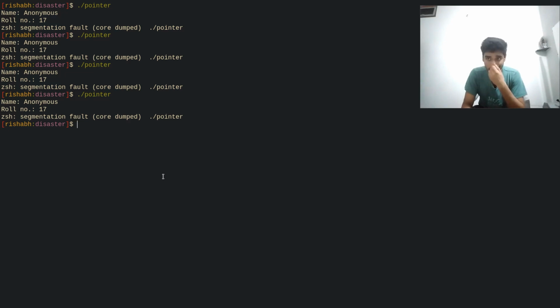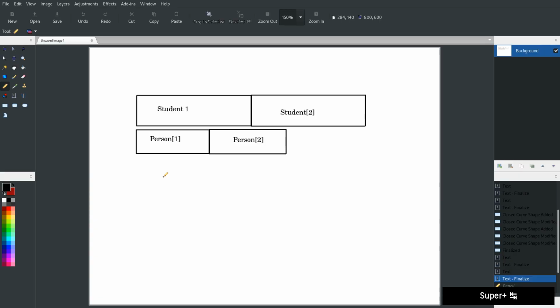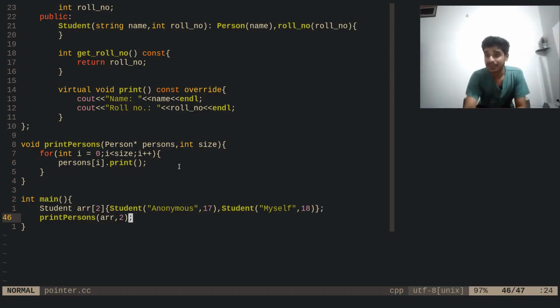But why? What is the problem? Let's just see the problem. We can find the problem with some sort of drawing, and I have done a lot of work in this drawing, so that's why. Okay, let me get my face cam in here. I feel alone without that face cam.